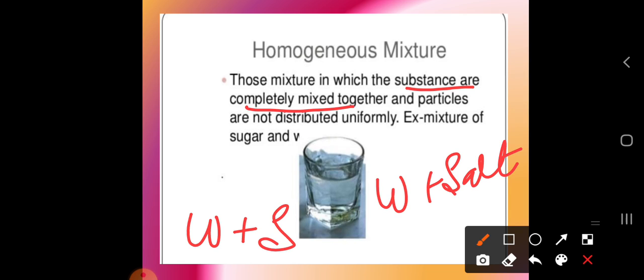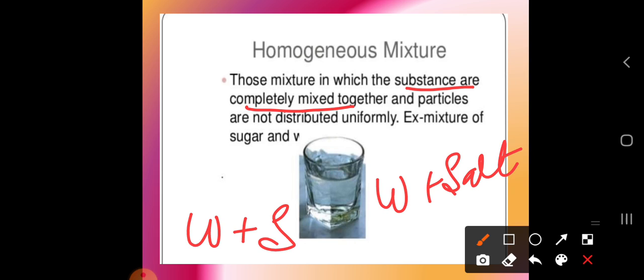You can take the example of when you are preparing sharbat. What are the main ingredients for making sharbat? Water and sugar, and sometimes you add a few drops of lemon juice. You can see that after adding the sugar, the sugar particles cannot be seen after stirring so many times. So what happens here is the particles of water and sugar intermix with each other, and they do not remain separate as individual particles.